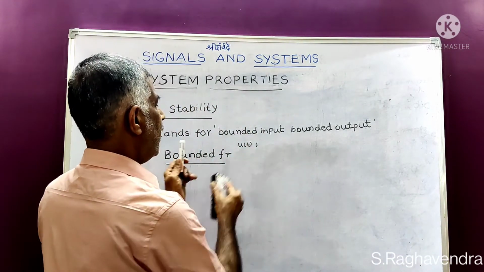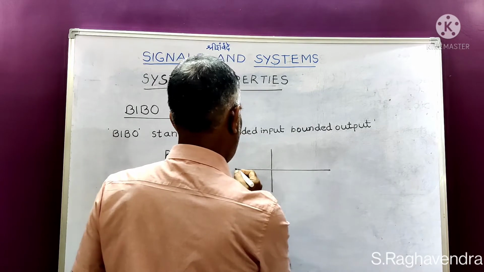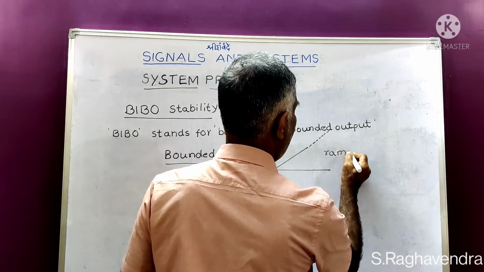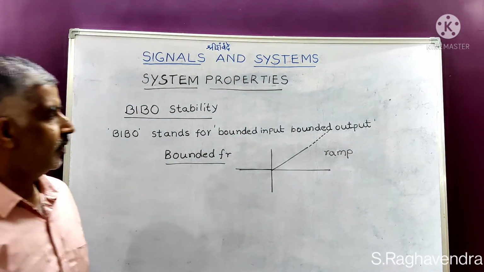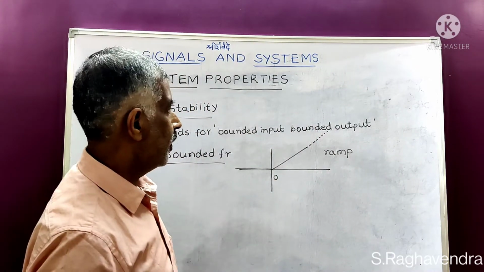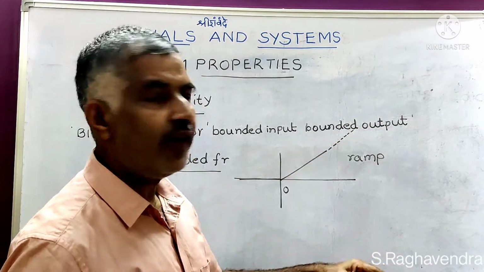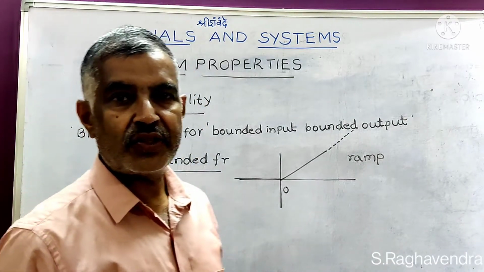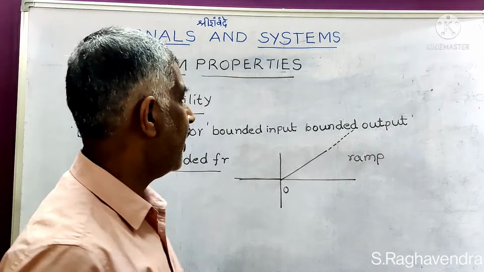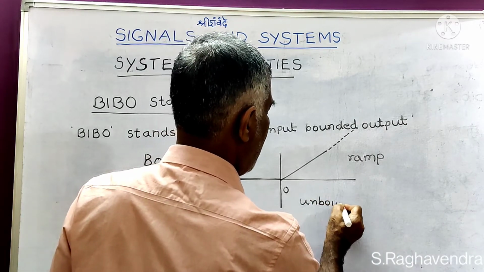Now I will give an example of an unbounded function. A good example is the ramp. A ramp is an unbounded function. See one thing: it starts from 0 and its value is ever increasing. Can you predict its value at infinity? No, it is not possible. We don't know where it is going or what its value is at infinity. Hence, this is called an unbounded function.